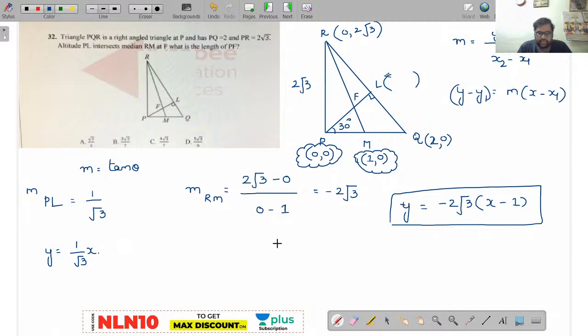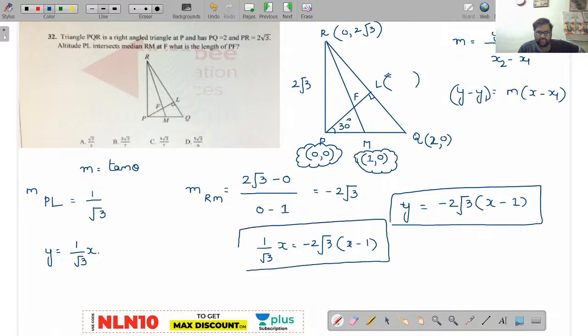Substitute this y value here: 1 by root 3 into x is equal to minus 2 root 3 into x minus 1. Now find out the x value from this equation.